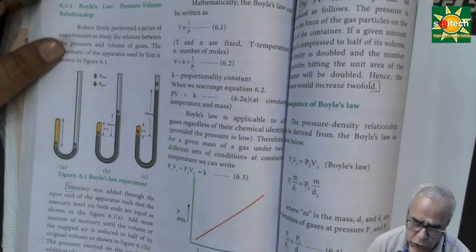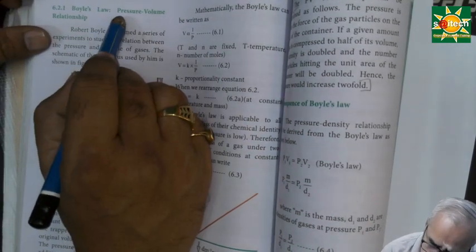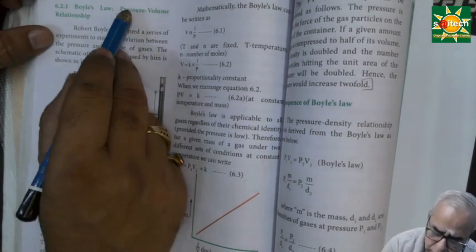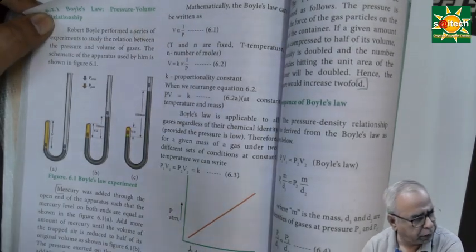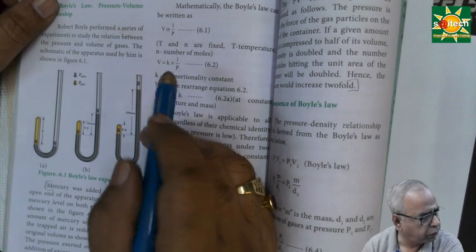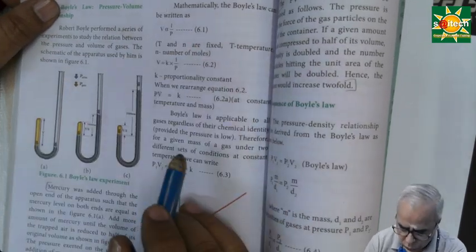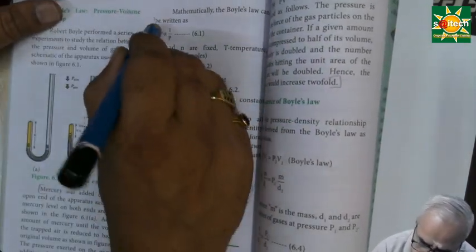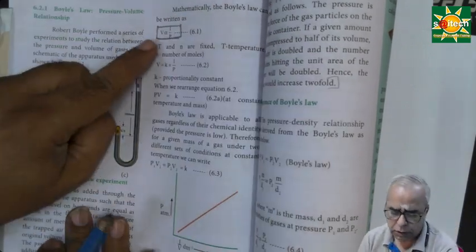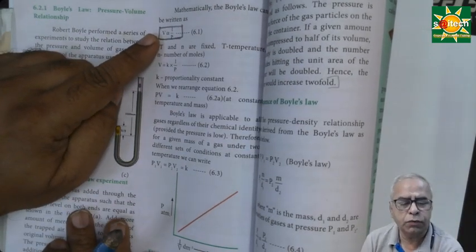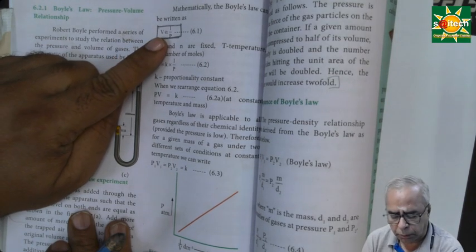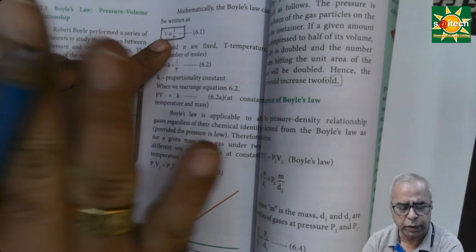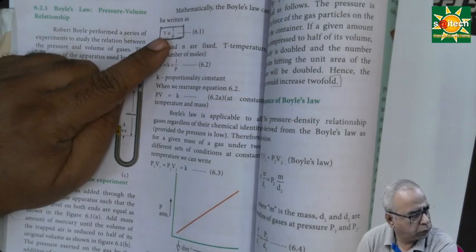Boyle's Law states that the volume of a given mass of a gas is inversely proportional to pressure. Don't go by the statement. In my opinion, always go by the equation given, and based on that you can state the law. For example, take this: V stands for volume, P stands for pressure. So the volume is inversely proportional to pressure. This is the simplest way of telling Boyle's Law.